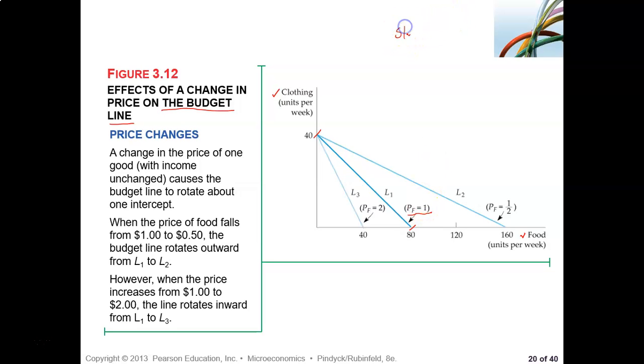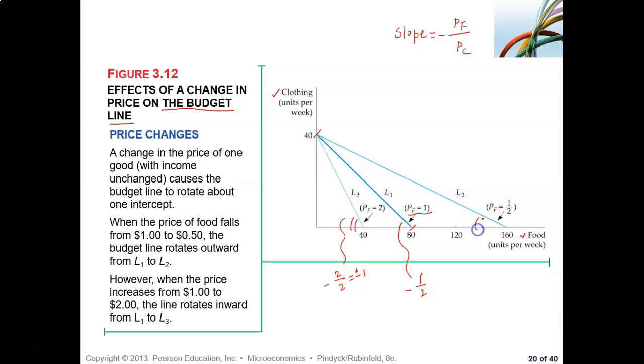So now what is going to happen? Let us take a look at slope. You know that price of food divided by price of clothing, that was the slope, right? Now price of food was 1 and price of clothing was 2. So this slope used to be minus half. Now when price of food is 2, price of clothing is also 2, so this is going to be minus 1. See, so the slope is increasing.